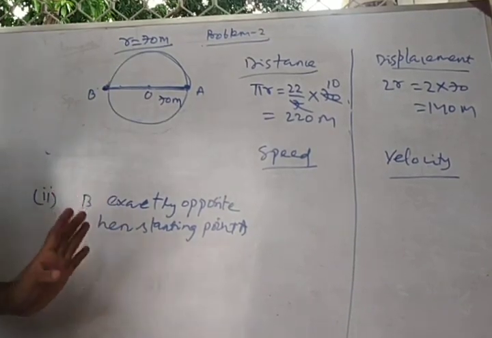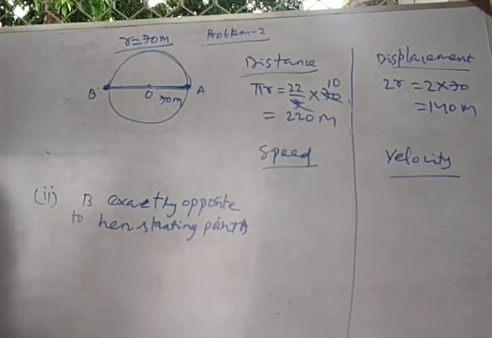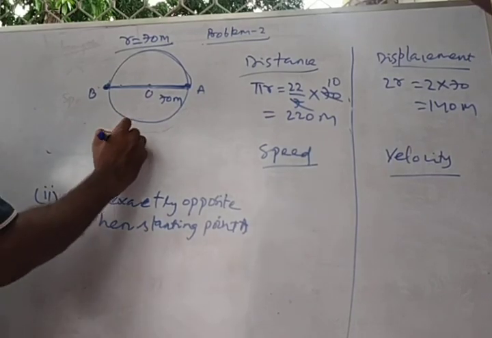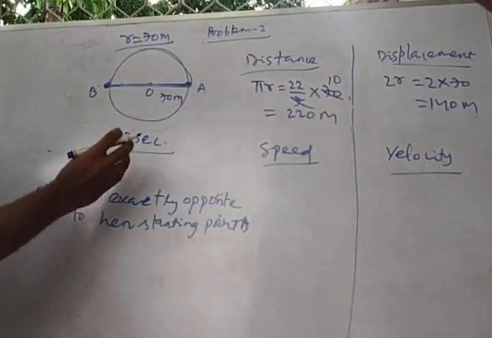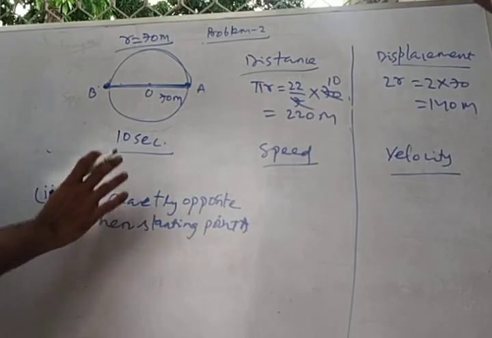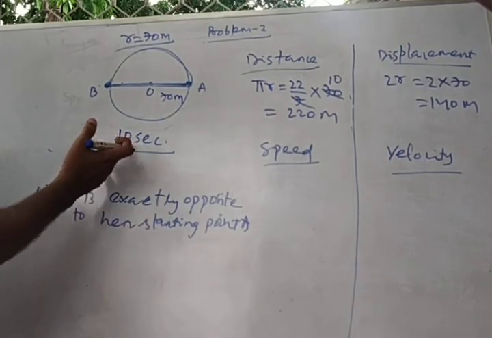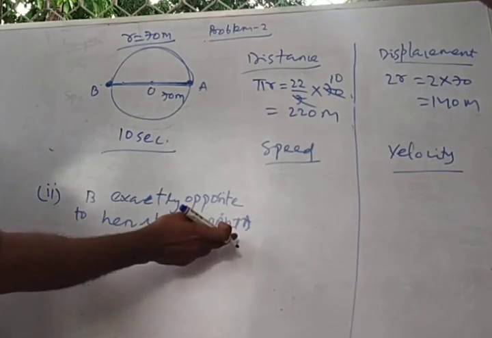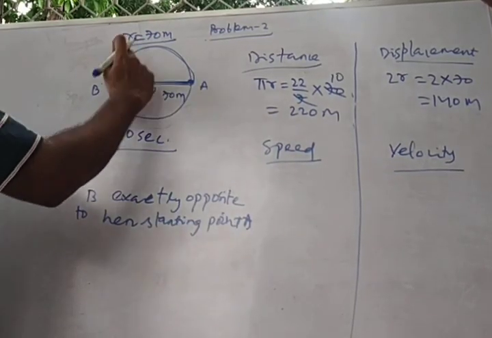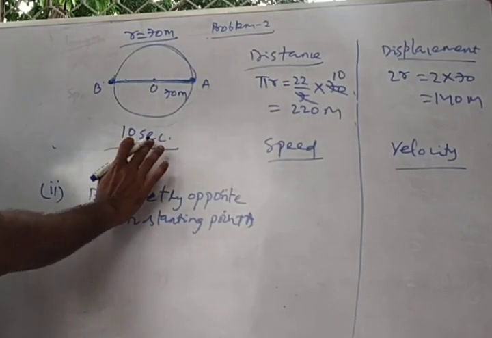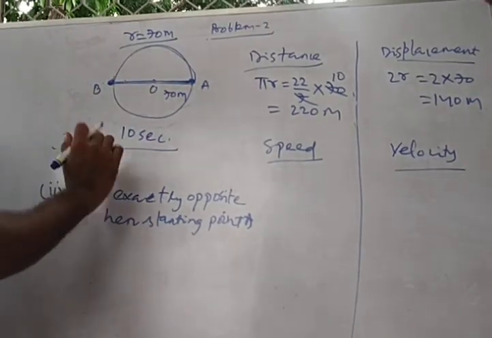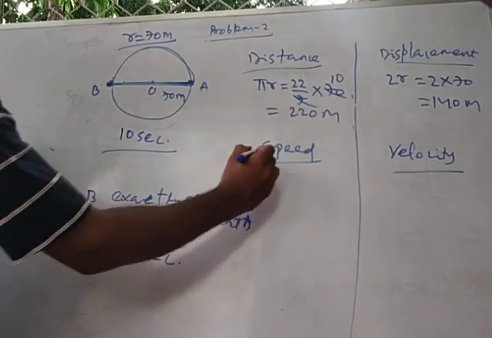Now, in the first question we were told that the girl takes 10 seconds for the complete cycle. Some students make a mistake, as I see while teaching offline classes. They use that 10 seconds for calculating speed for this half distance. No. You have to take 5 seconds, because to complete the cycle she takes 10 seconds, so to complete the half cycle she takes 5 seconds. So now speed will be